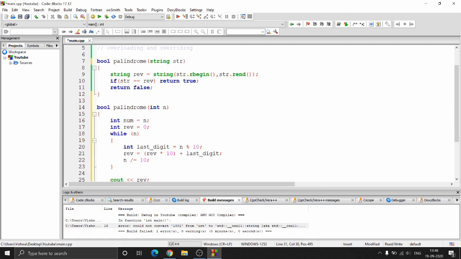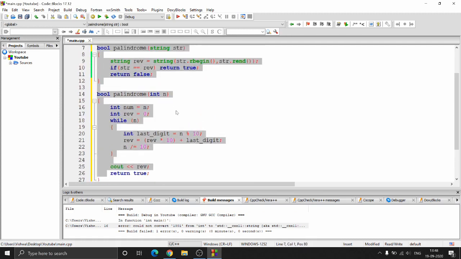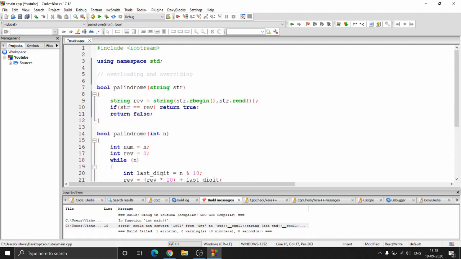Since we have overloaded this function, this process is known as overloading. Overloading is nothing but taking the same function name without changing the signature. You cannot change the return type, but you can change the number of variables and the variables' nature itself. I can even add more variables over here, it doesn't matter.